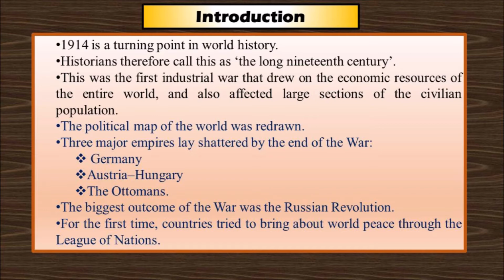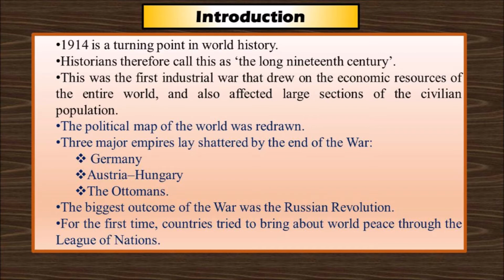The historians, therefore, called this the long 19th century. Many changes took place in 1789. All these changes came to an end in the year 1914. The main reason for the First World War was the economy, that is the money. Three major empires were shattered. The three major empires are Germany, Austria-Hungary, and the Ottomans.